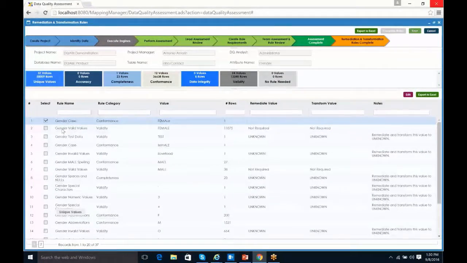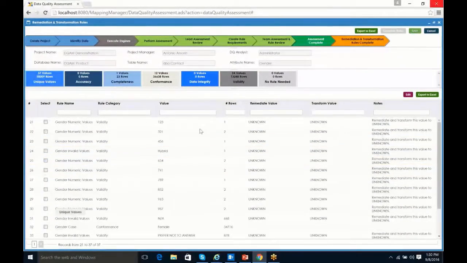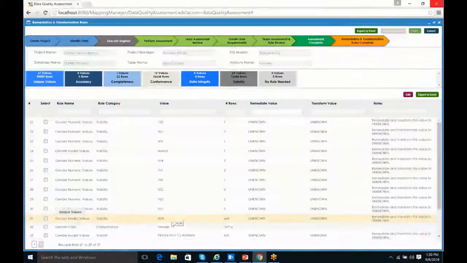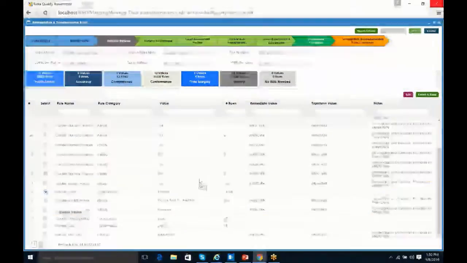You know what though? A better example would be if I just select these items. So anything like this, where it's a female, I'm going to go ahead and select all our females here. And not only on this page, but on the next page as well. So I'm going to select this one, and this one, and there are 2 down here that I need, and that should be it for this page. I'll go to the next page, and I'm going to select some more values. So anything that should be female, like this one here should be female. Let's see what else we have. That looks like it. Okay, so I've selected all the females.